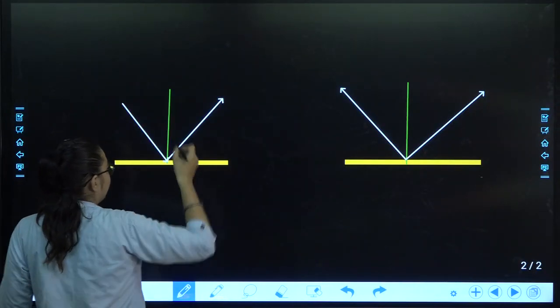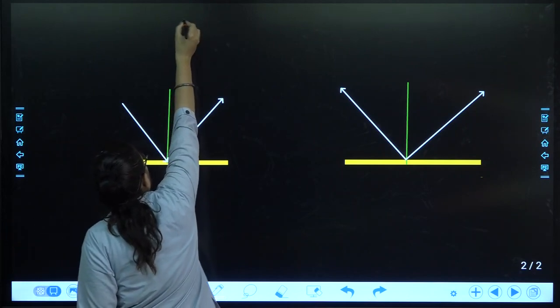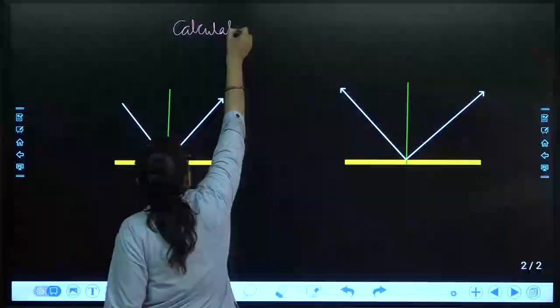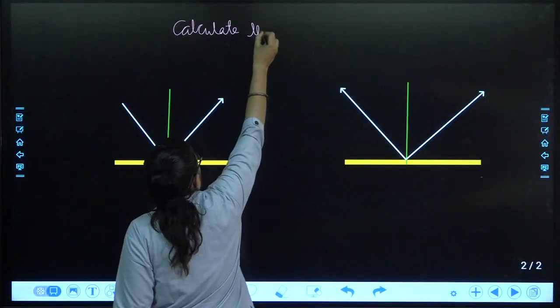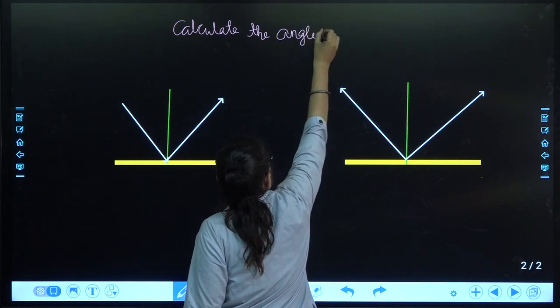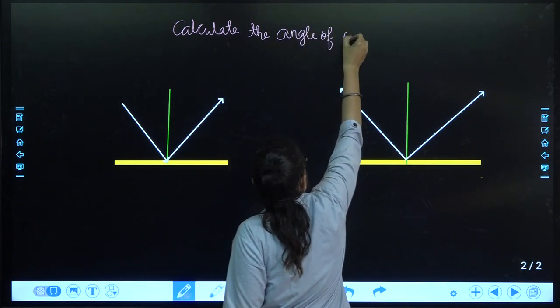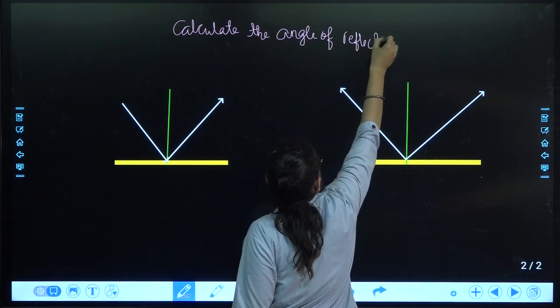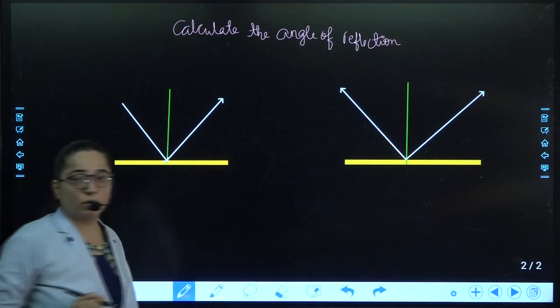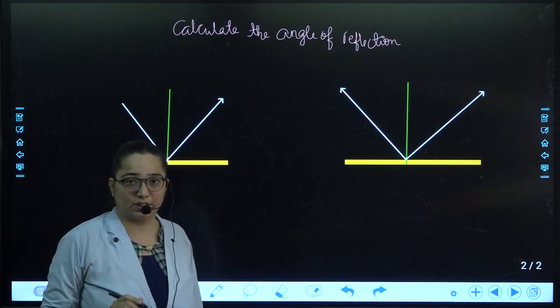Now in both of these cases, calculate the angle of reflection. In both of these cases, you have to calculate the angle of reflection.